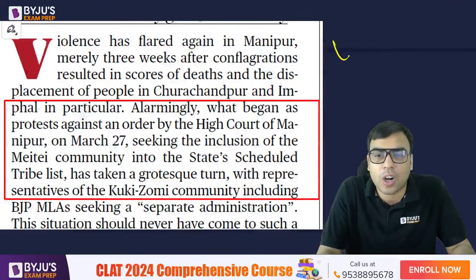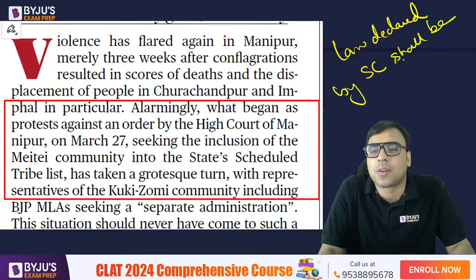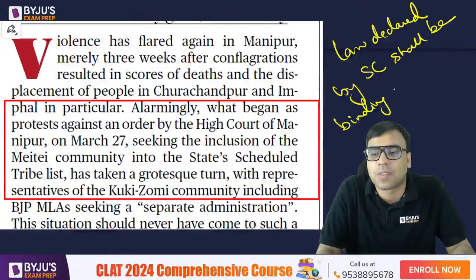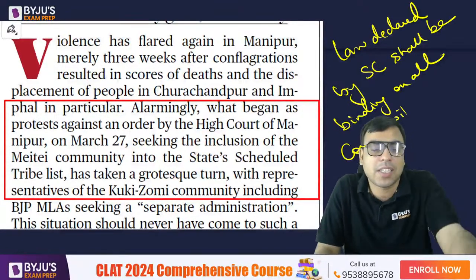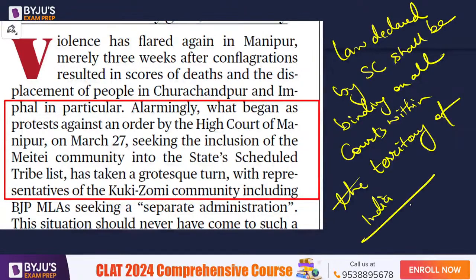एक आर्टिकल, law declared by Supreme Court shall be binding on all courts within the territory of India. All courts. Please tell me in which article of the Constitution this line is mentioned. Law declared by Supreme Court shall be binding on all courts within the territory of India. ये कहाँ लिखा हुआ है? Which article of Indian Constitution? This is a homework. ठीक है, and once you find it, write it in the comment section. नीचे लिख देना.